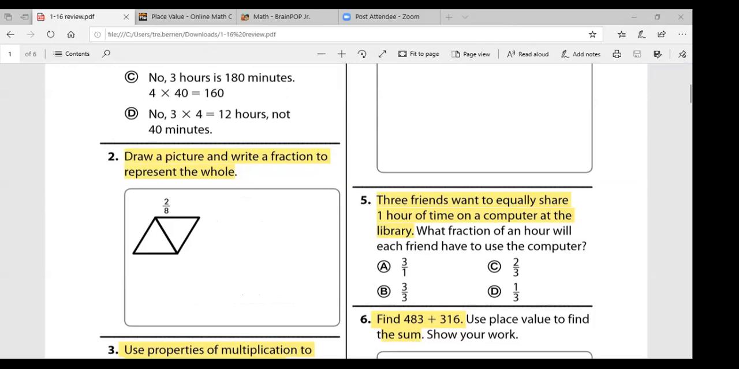So you know that the whole would represent 8 over 8 once you finish the picture and go towards the very end. Okay, so if I were to draw a picture and write a fraction to represent the whole, I would continue with the triangles and the pattern that I see, and I know that there would be 8 because I'm seeing 2 out of the 8 for number 2 right now. Okay.